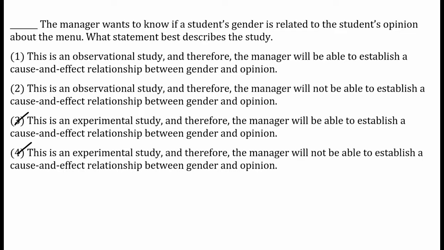Because it's an observational study, will I be able to establish cause and effect? No, I cannot do cause and effect. I cannot get cause and effect relationships from observational studies. That only comes from experiments.